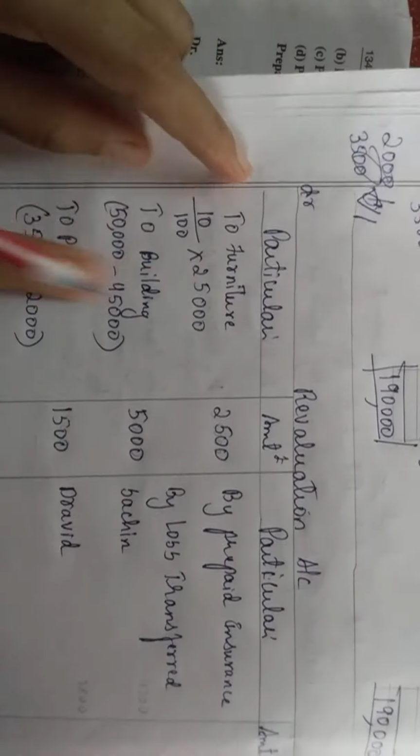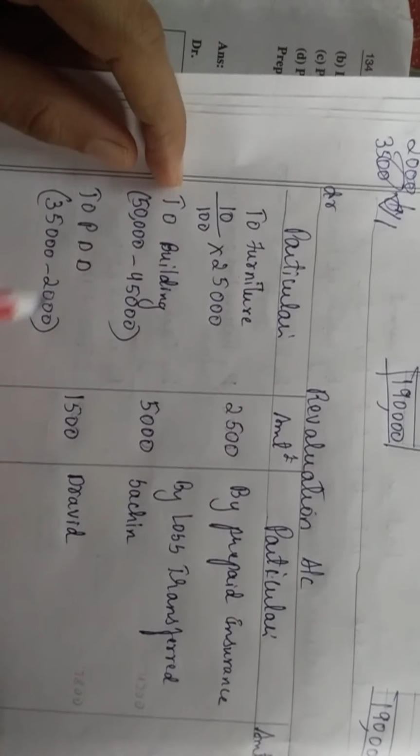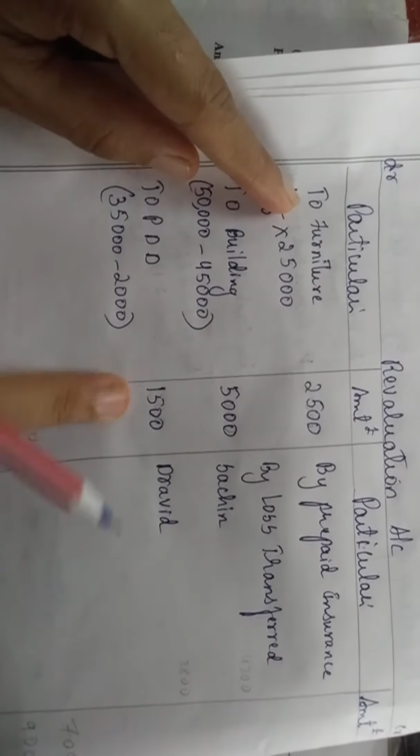Otherwise, another one trick I will tell. Whenever the word 'to' is there, you will minus this. And your debtors ಅಲ್ಲಿ, see, this 2,000 ಇದೆ ಅಲ್ಲ, you will minus always. Whenever the word 'to' ಇದ್ರೆ ನೀವು ಆ ರೀತಿ ಮೈನಸ್ ಮಾಡಬೇಕು. Since it has increased now, ನಿಮ್ಮ ಖರ್ಚು increase ಆಗಿದೆ, you are writing in the debit side. Yes. So minus ಮಾಡಿದ್ರೆ 1,500. I'll tell once again, whenever the word 'to' is there, you will minus the old PDD and new PDD minus ಮಾಡಿ. Since it has increased, you will write in the debit side, minus ಮಾಡಿ ಇಲ್ಲಿ ಬರೀರಿ.